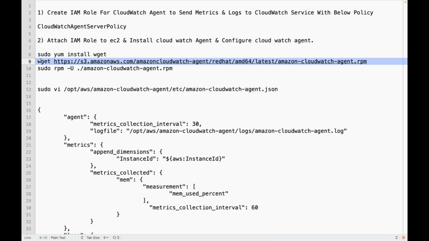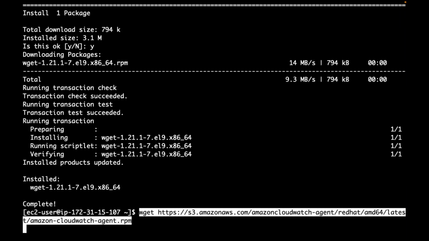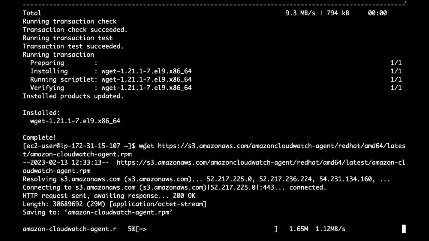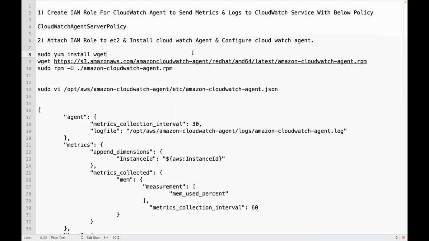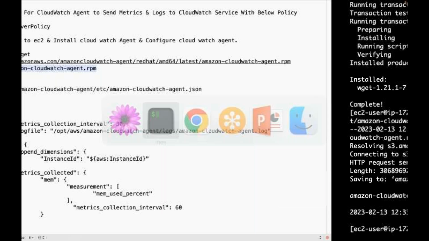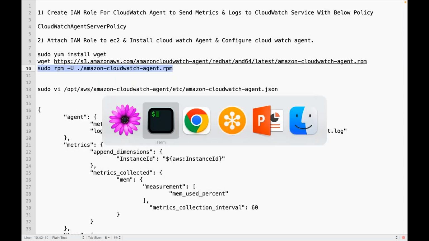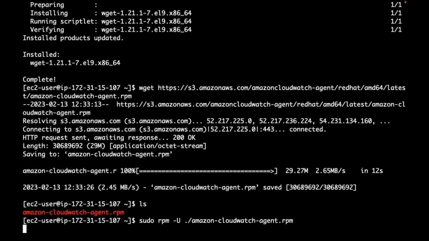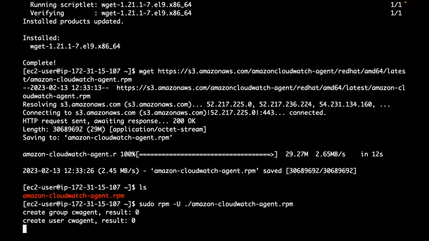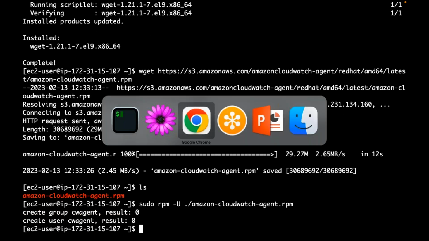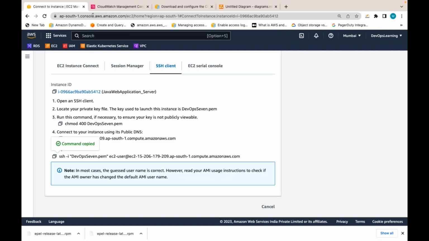This is a Red Hat machine. I am downloading the RPM file of that CloudWatch agent software. This is a Red Hat instance. I am getting a CloudWatch agent RPM file using wget. Then I will install that CloudWatch agent software using RPM. So I got this CloudWatch agent software downloaded. Let me install CloudWatch agent. Once you install CloudWatch agent, you need to configure that CloudWatch agent.